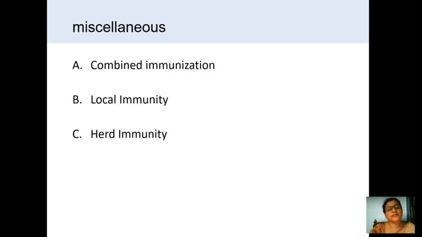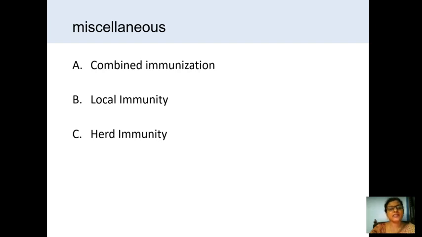And another type of immunity is miscellaneous. One is innate immunity, second is acquired immunity, third is miscellaneous immunity. In the miscellaneous immunity, the combined immunization will be there, meaning they will be giving passive immunity and active immunization simultaneously.